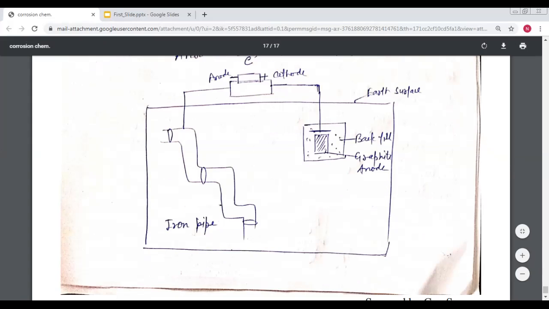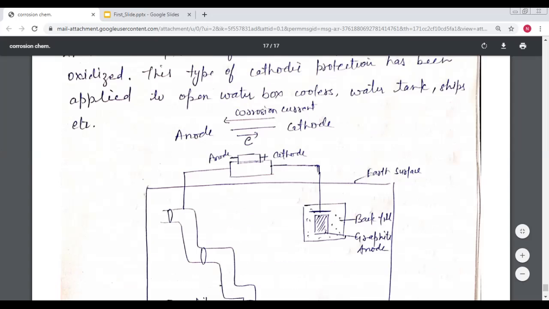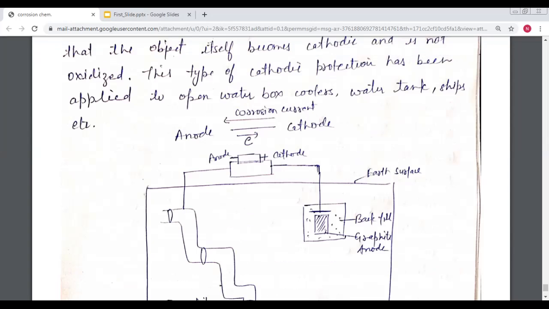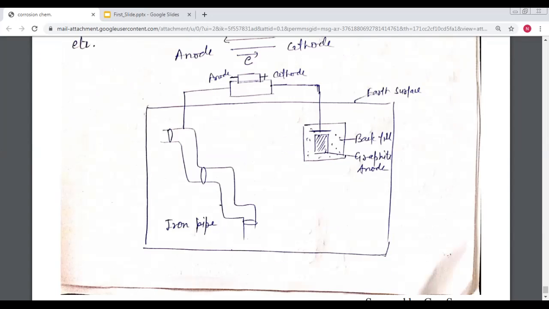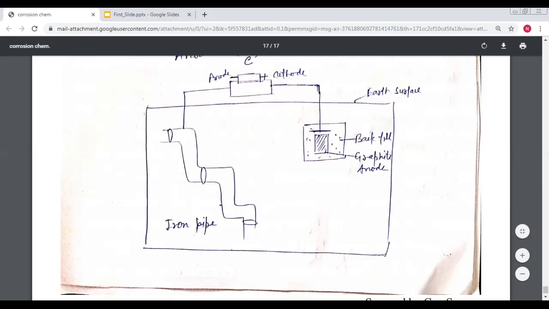Now here is a picture. For this process, we need a DC source also. By the help of DC source, we have to apply a very high current by which we can nullify the effect of corrosion current. I repeat again, in this process, we need a DC source and a very high current so that we can nullify the effect of corrosion current, so that we can convert our cathode to anode and the anode to the cathode.